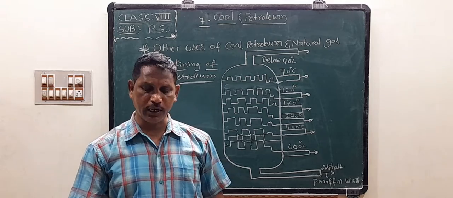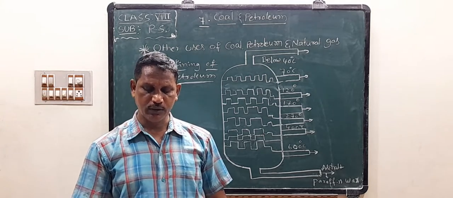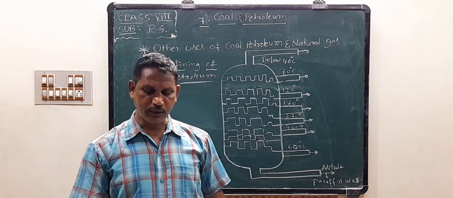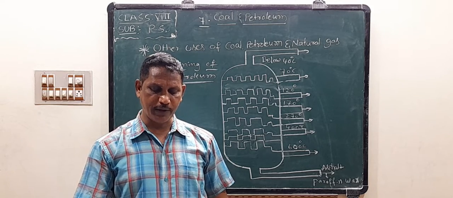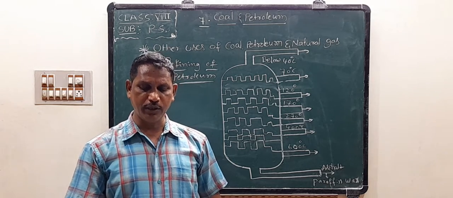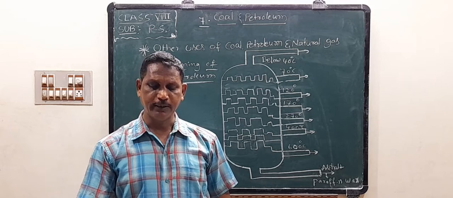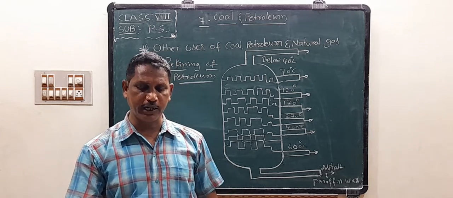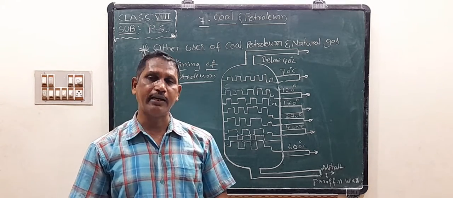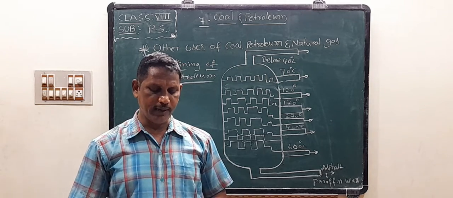Identifying the uses of coal products. Observe figure 3 and list out the uses of coal products in the following table. You can collect more information by discussing with your elders and your parents. Okay, fill this table on your own.